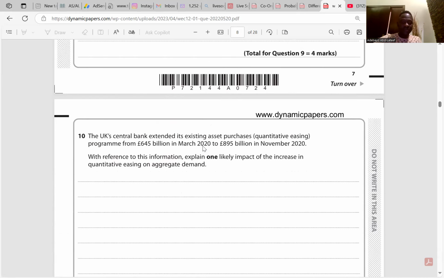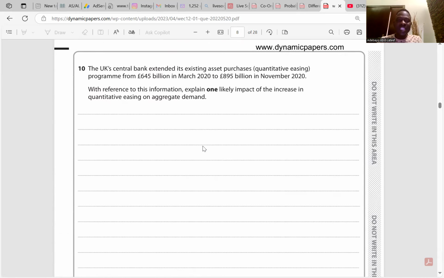Question 10. The UK Central Bank extended its existing asset purchase, that's quantitative easing, program from 645 billion in March 2020 to 895 billion in November 2020. With reference to the information, explain one likely impact of the increase in quantitative easing on aggregate demand. So first, quantitative easing means the central bank purchases commercial banks' assets in exchange for money, which increases liquidity for the commercial banks. So with quantitative easing, commercial banks have access to more liquidity.